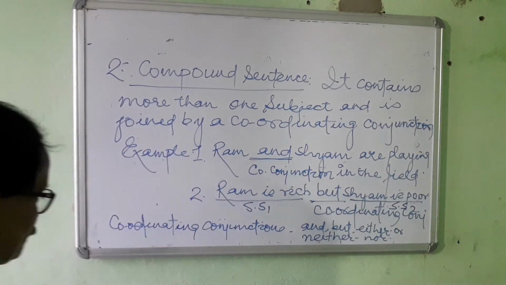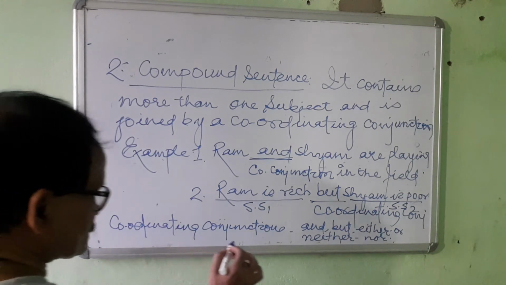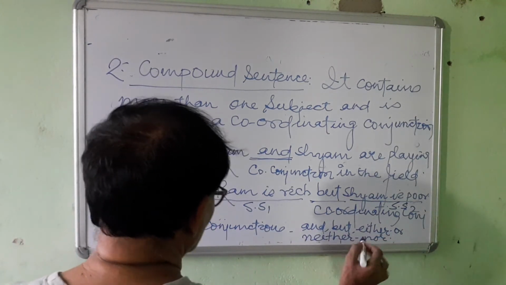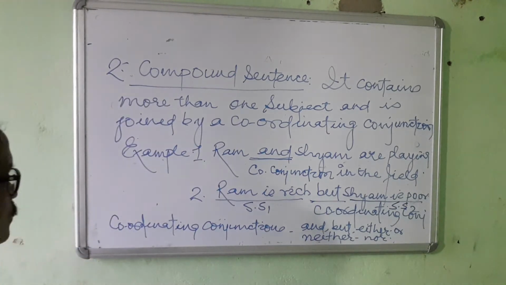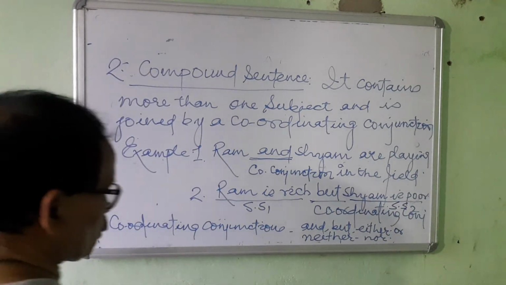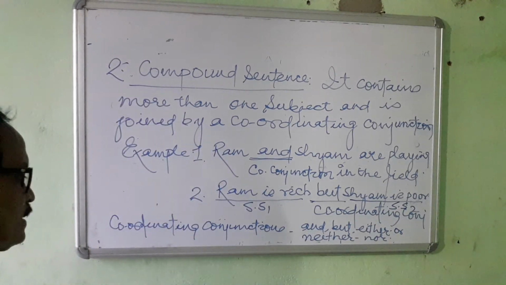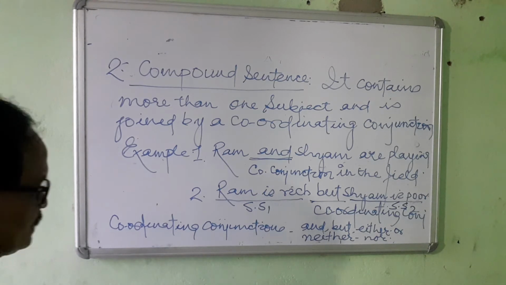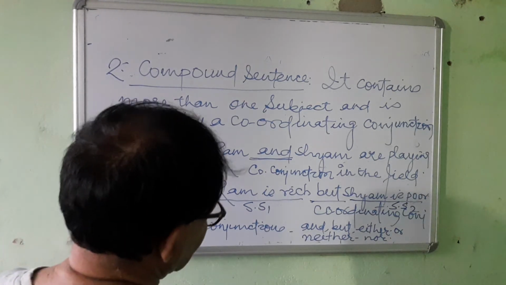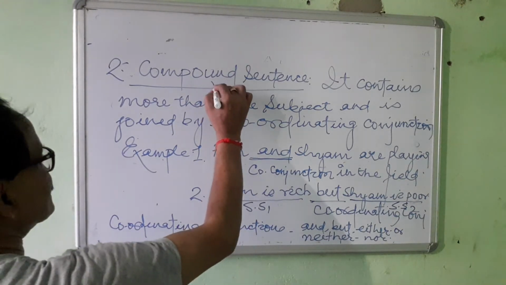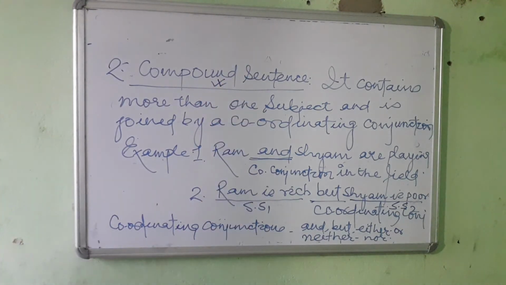In this way coordinating conjunctions are and, but, either or, neither nor. In this way we can form compound sentences just after using coordinating conjunctions. And when we use coordinating conjunction in the given sentence, the sentence such formed is known as compound sentence. Clear?